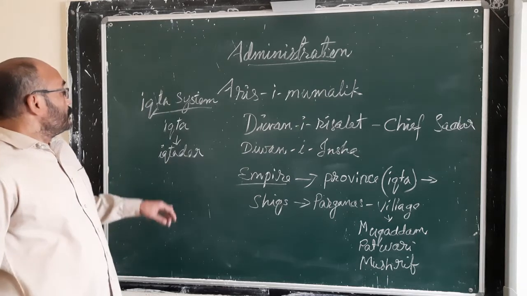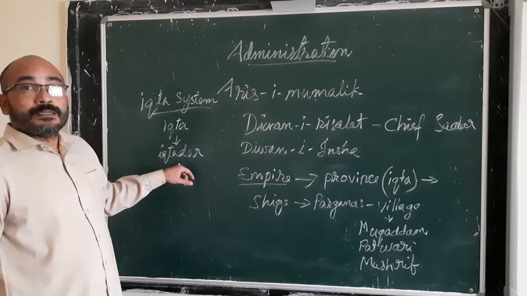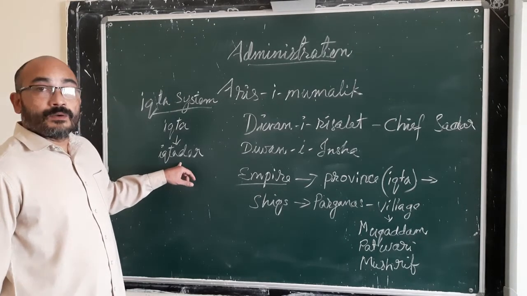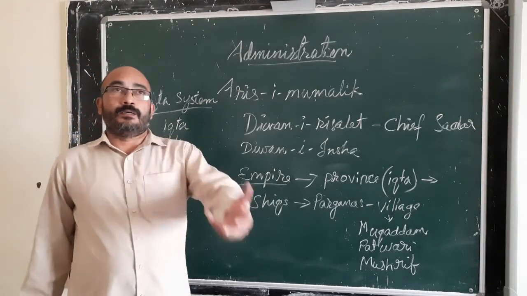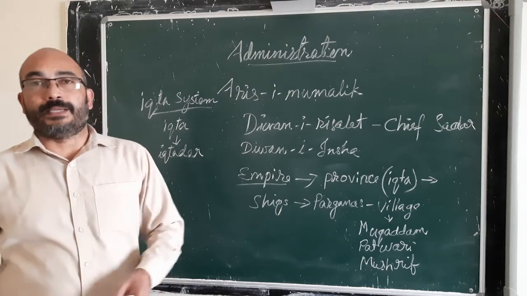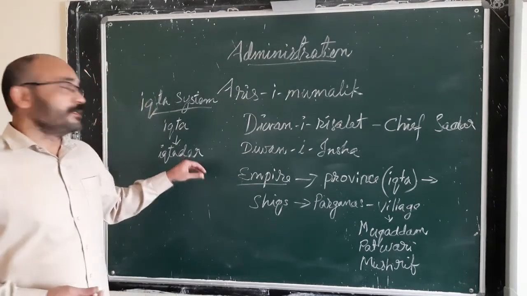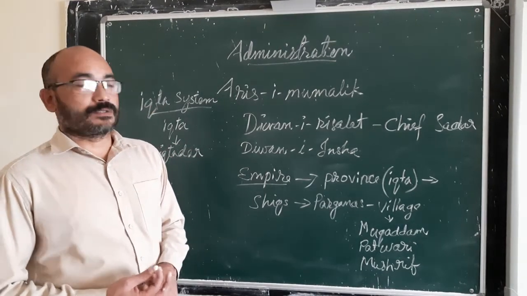The Iqtadar collected revenue from the land, and he also got the responsibility of maintaining a force or an army. At the time of war, the Iqtadar had to render military service to the Sultan.